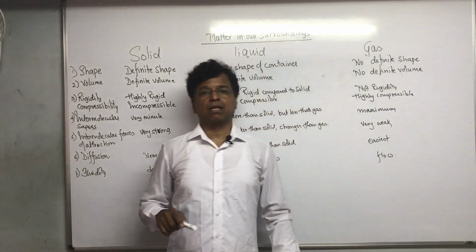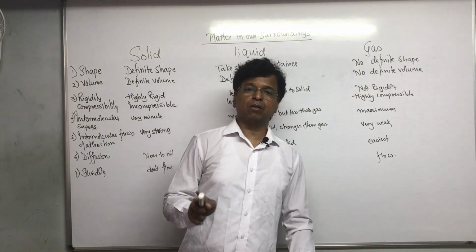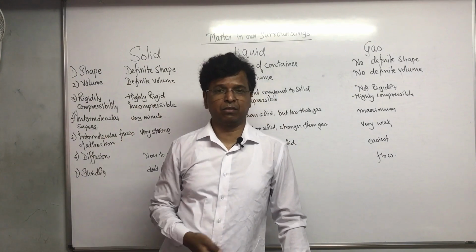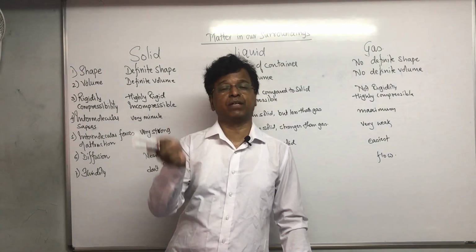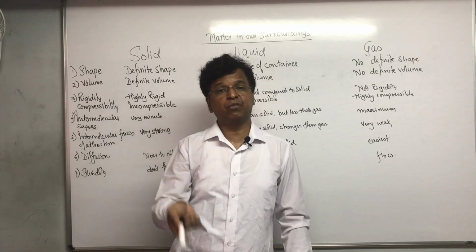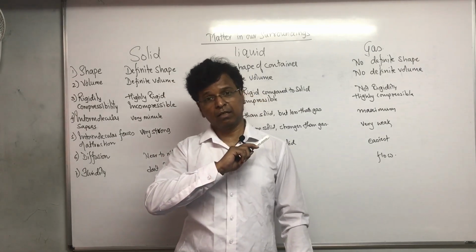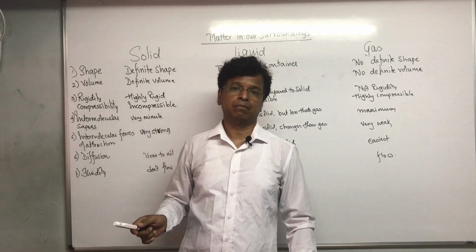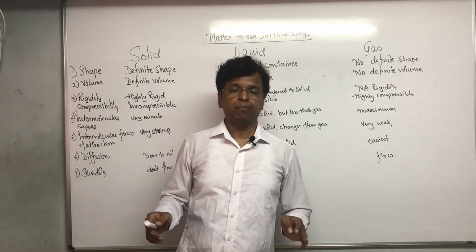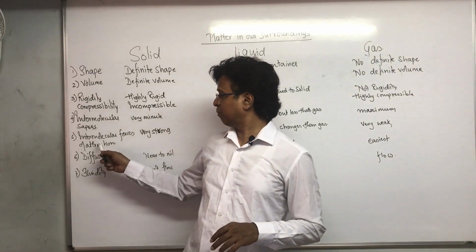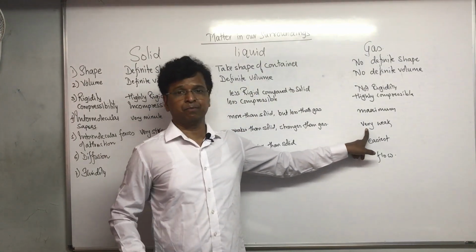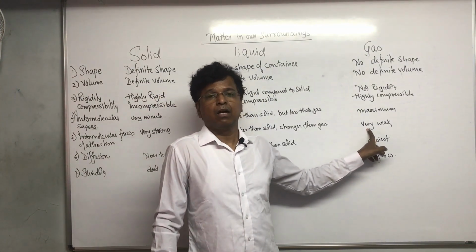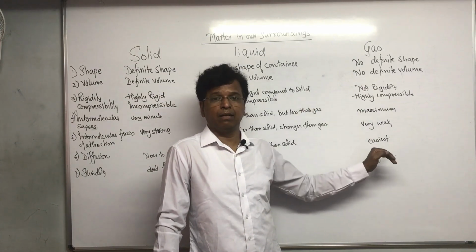The gas occupies all the amount of space available to it, because the intermolecular forces of attraction in gas is minimum, or there is no. As there is no intermolecular forces of attraction between the particles of gas, it's very, very weak, near to nil.